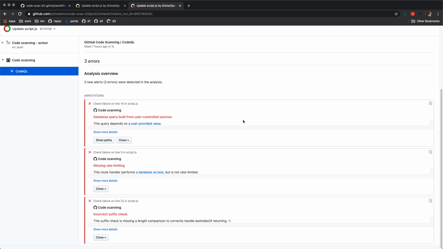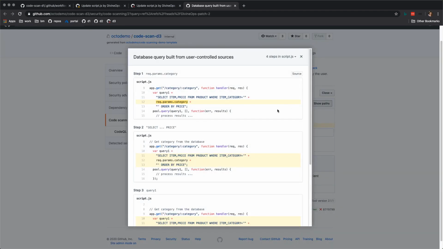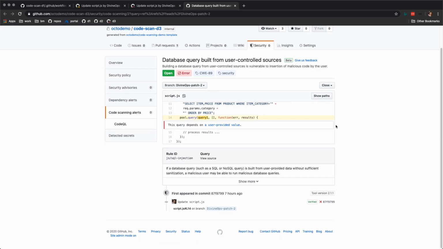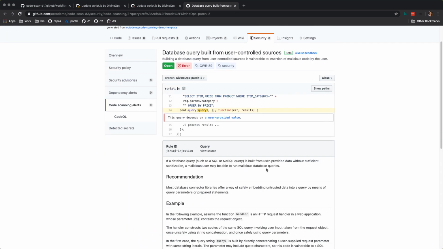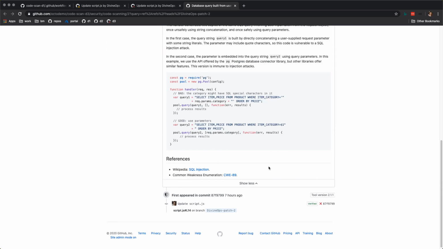So you will notice that we have 3 checks that actually failed on CodeQL. Okay? And let's see more details for some of them. So I've identified that this query is actually not secure. So I'm taking user input and I am not sanitizing it for special characters. So this could actually be grounds for SQL injection, which is a particularly problematic software vulnerability. And if I didn't know what this was, I could do show more and read the documentation, recommendation, more information about the software vulnerability.